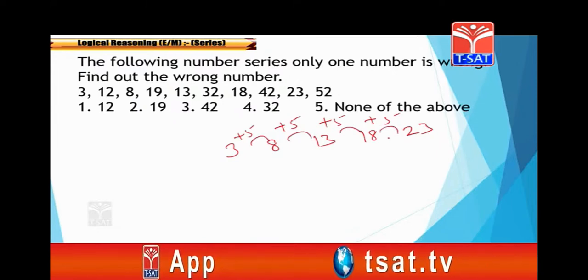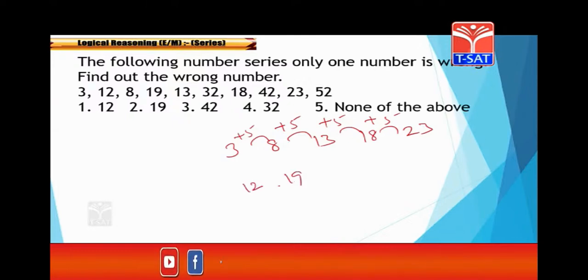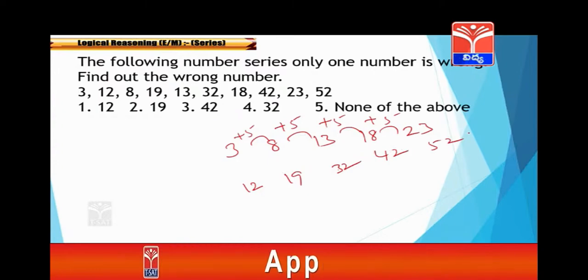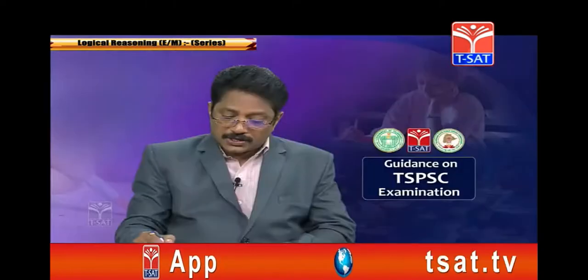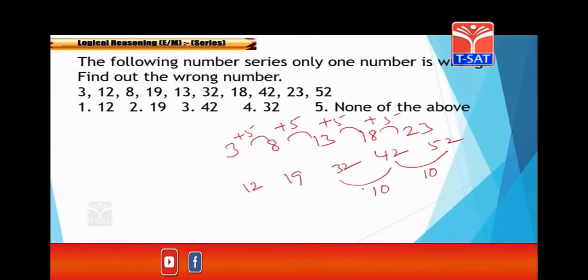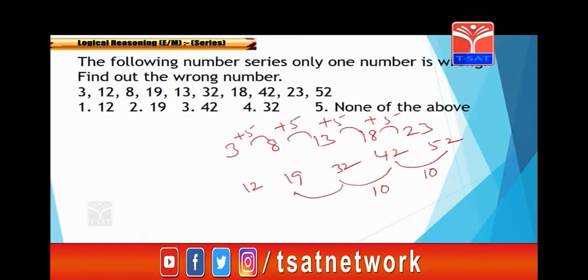Now I am taking the remaining numbers, here 12, 19, 32, 42, 52. Correct? If you observe, the difference between 42 and 52 is 10. The difference between 42 and 32 is 10. So the difference between 32 and the previous number should also be 10.